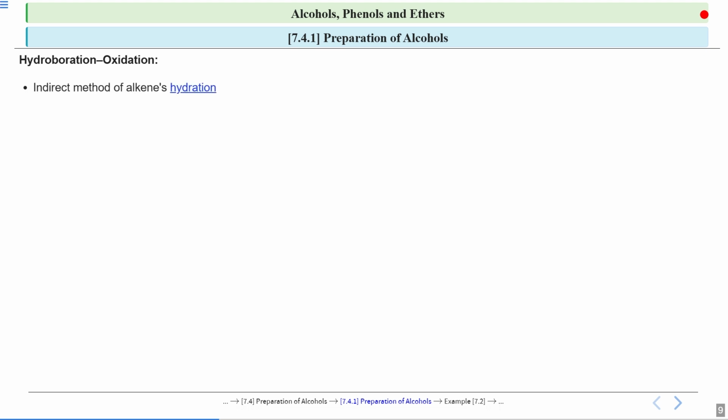First of all, it is an indirect method of preparing alcohol from alkene. I will explain this point when I tell you the mechanism; at that stage, it will be more clear what this line means. The product formed here is the anti-Markovnikov product, that is, opposite to Markovnikov's.